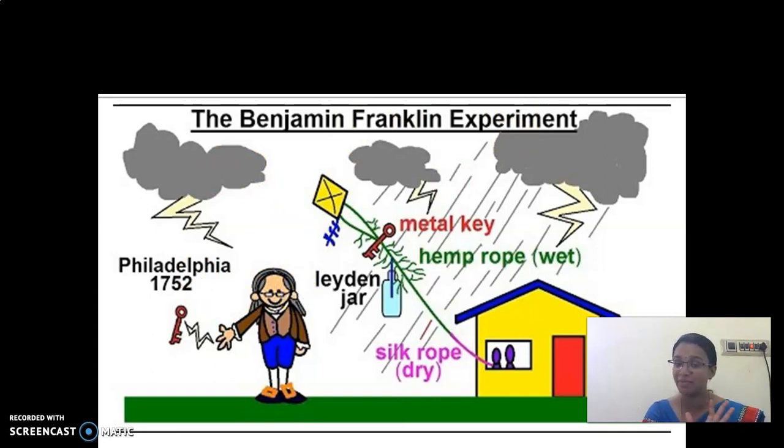So this is the experimental setup, children. The kite is connected to a rope and a key, and these are connected to a Leyden jar. When the lightning occurs, he is able to feel a shock in the key. So I will explain what this is. Okay.